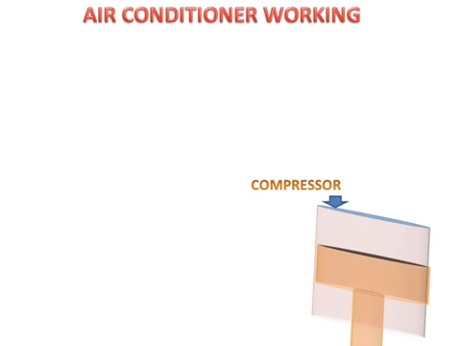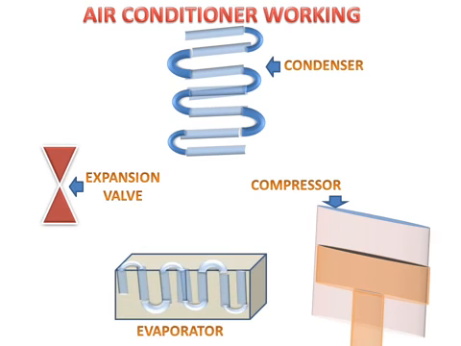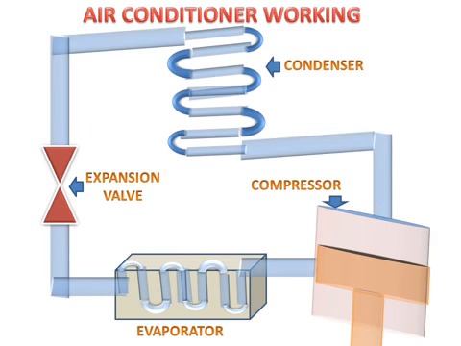Today we will discuss how an air conditioner works. Firstly, we will discuss the parts of the air conditioner. We have a compressor, a condenser, an expansion valve and a cooling effect generator. These are the connecting pipes and we have a fan.